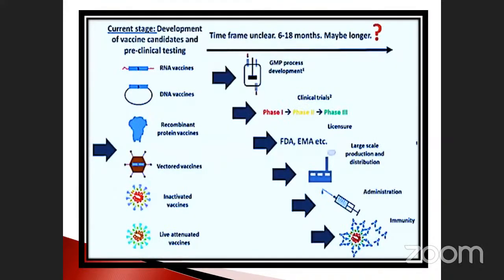Here you must note these vaccines. First one is the RNA vaccine. They also give nucleic acid, particularly recombinant vaccines, and combined vaccines. RNA vaccine is present, DNA vaccine is also given, and recombinant.